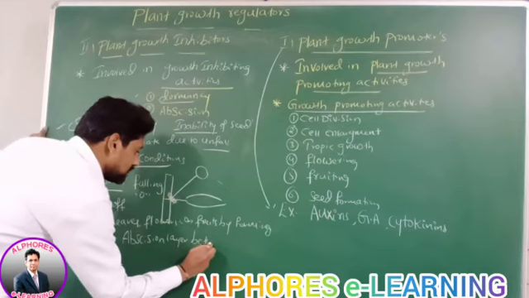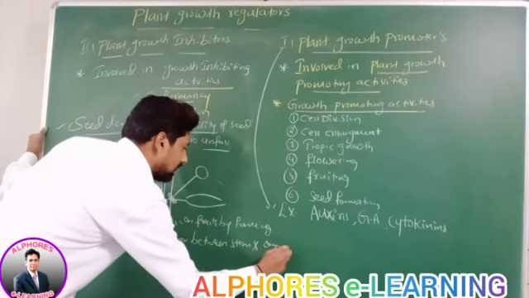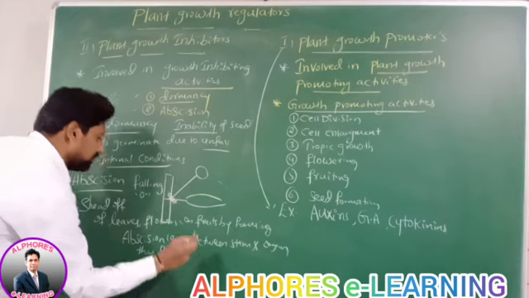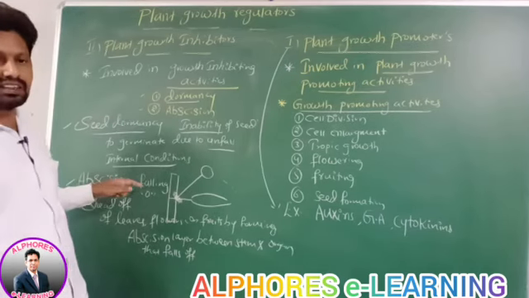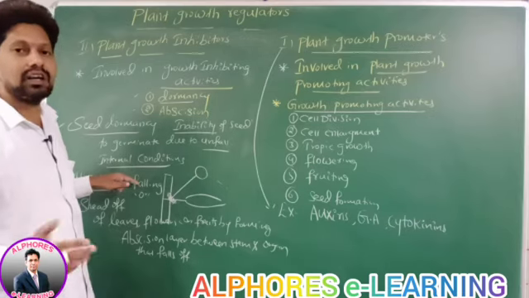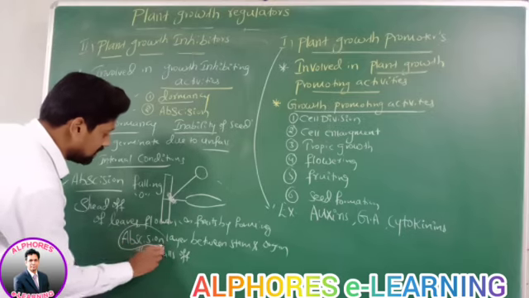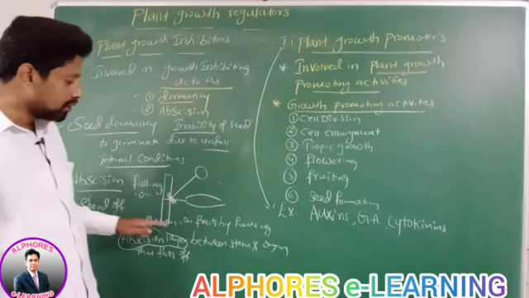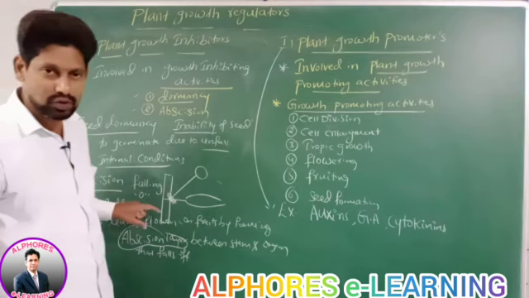Where is this abscission layer formed? Between the stem and the organ that falls off. The abscission layer is a dead layer. Be careful. It is formed between the stem and the organ that is going to fall off. Is this statement okay?